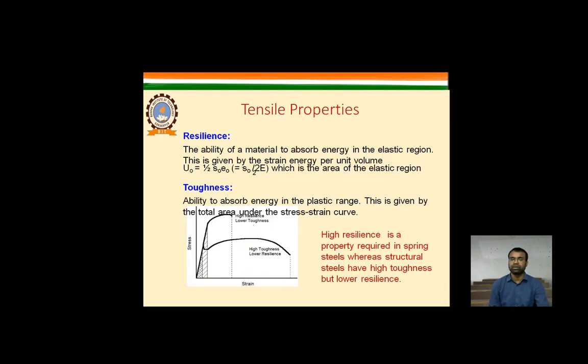That is not all. Another property is resilience, the ability of a material to absorb energy in the elastic region. This is given by the strain energy per unit volume. That is called resilience, which happens in the vibration mode. And toughness is the ability to absorb energy in the plastic range. This is given by the total area under the stress-strain curve. That is why high resilience is a property required in a spring. As I told you, it absorbs energy in the elastic region, and that is why these things happen.